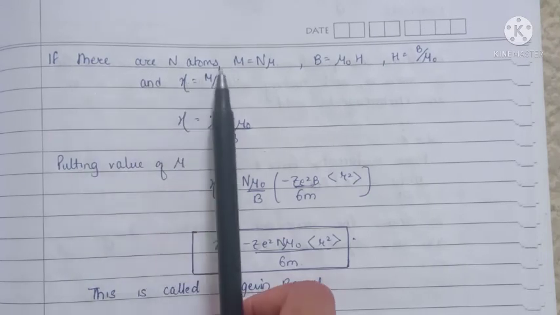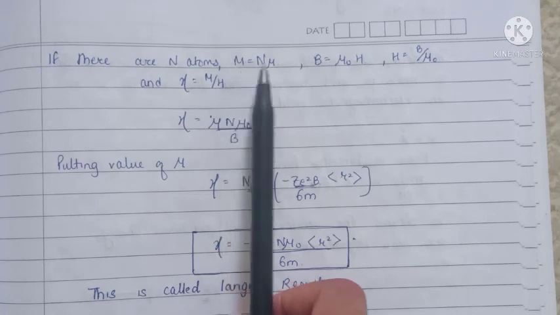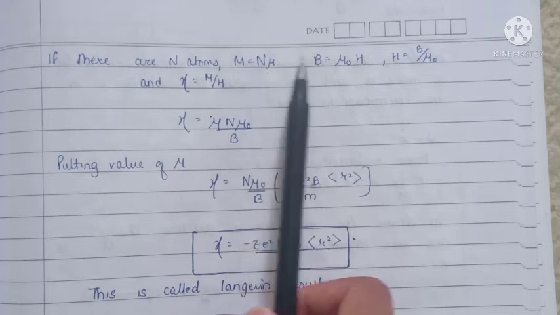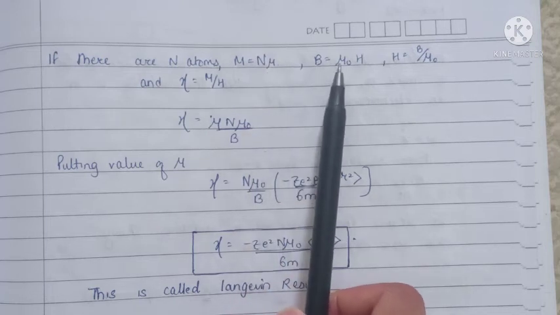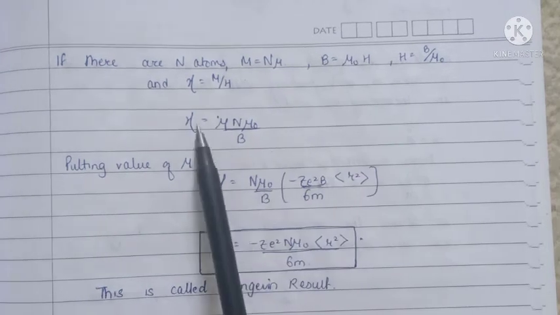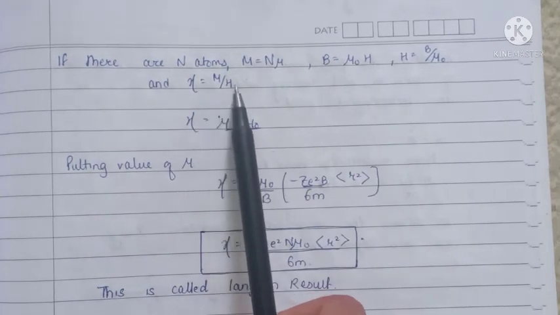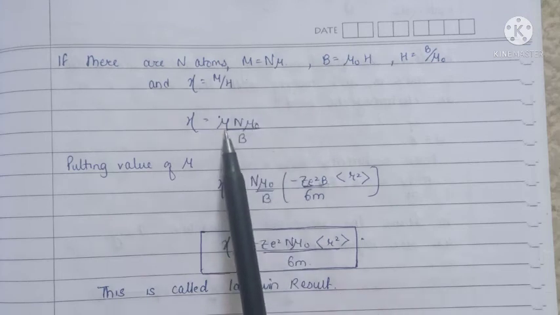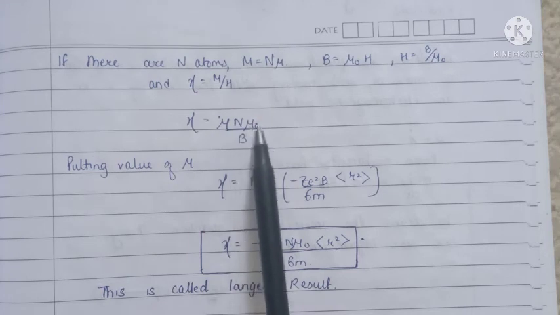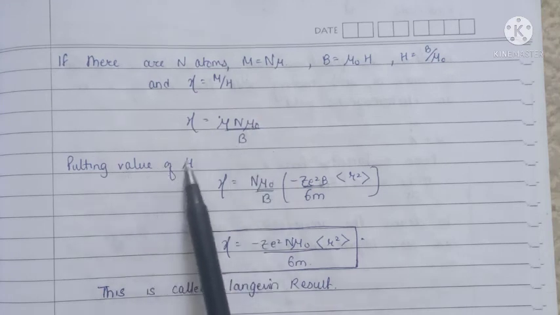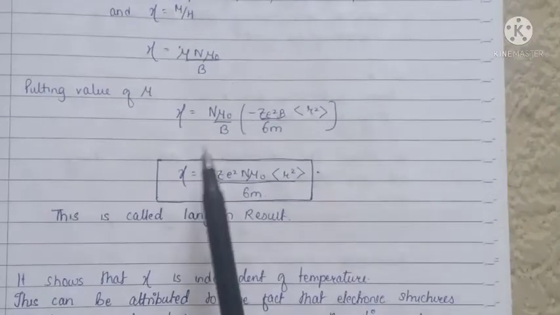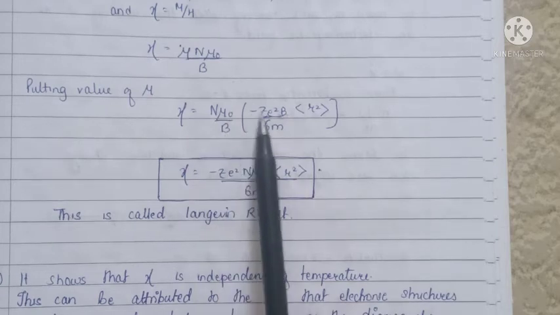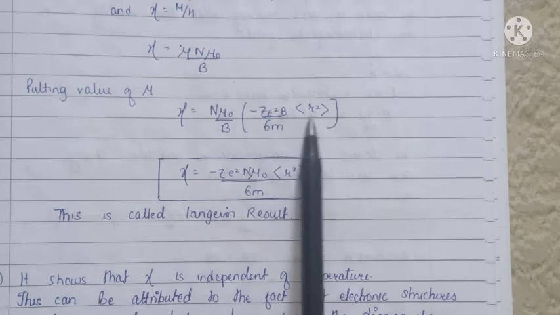Now if we have n number of atoms, then the magnetic moment is multiplied by n. Now M is equal to n into the magnetic moment, and B is equal to mu naught H. Now we know susceptibility is equal to M by H. Now putting the value of M and H, we get mu naught n by B. Now putting the value of the magnetic moment, we get susceptibility is equal to n mu naught by B into minus Ze square B by 6m mean r square.